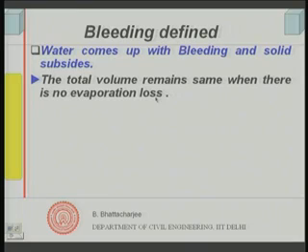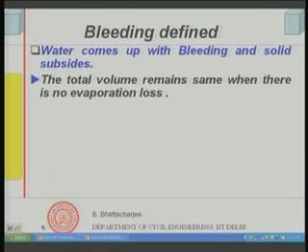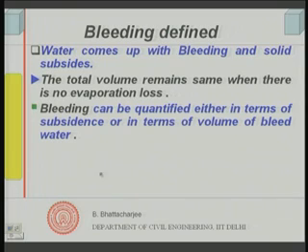So, total volume remains the same if there is no evaporation loss. In case of bleeding, total volume remains the same, but if evaporation takes place, actually there is a decrease in volume. Okay.